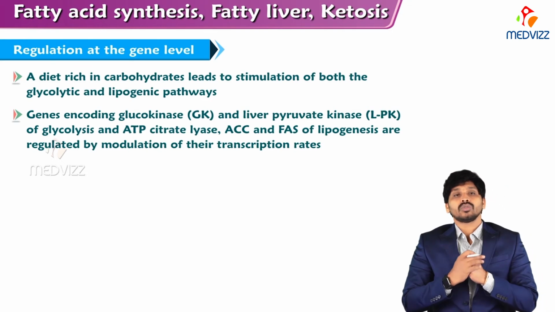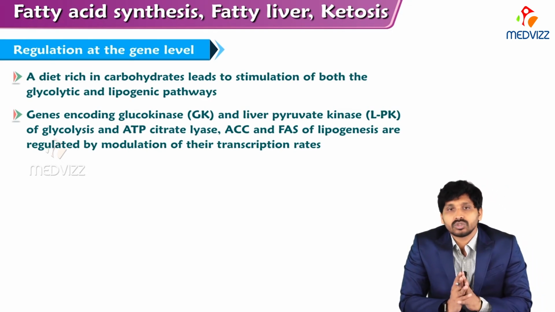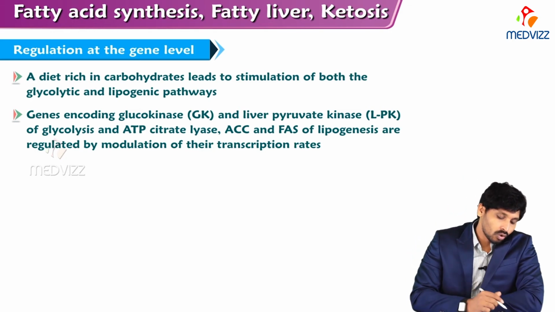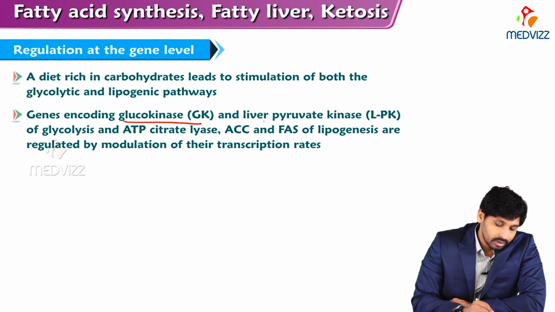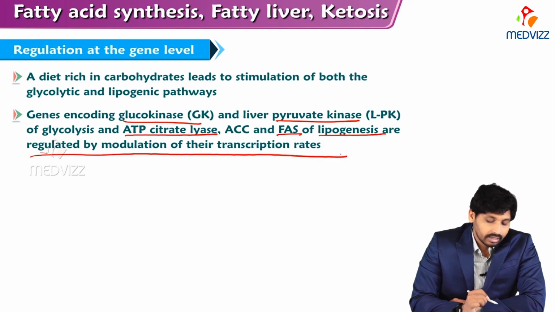Next, regulation at the gene level. A diet rich in carbohydrate leads to stimulation of both the glycolytic and lipogenic pathways. The genes encoding glucokinase and liver pyruvate kinase of glycolysis, and ATP citrate lyase, acyl carrier protein and fatty acid synthase of lipogenesis, are regulated by modulation of the transcription rate.